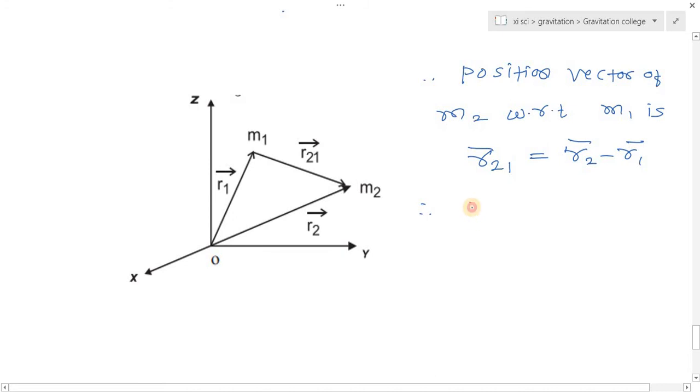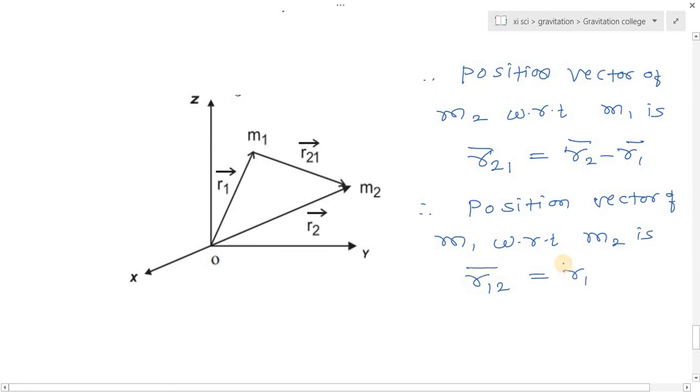Similarly, we can write the position vector of m1 with respect to m2, that is r12 bar, is equal to r1 bar minus r2 bar. So this is the value of the position vector.